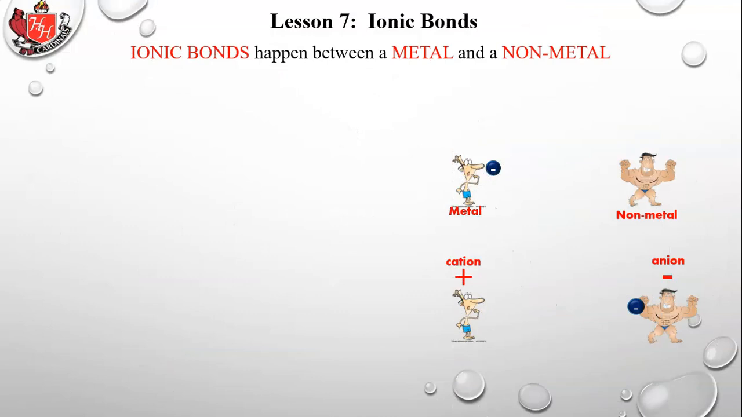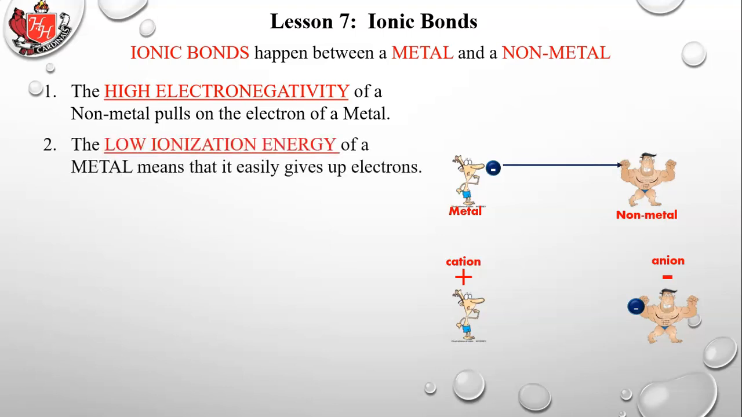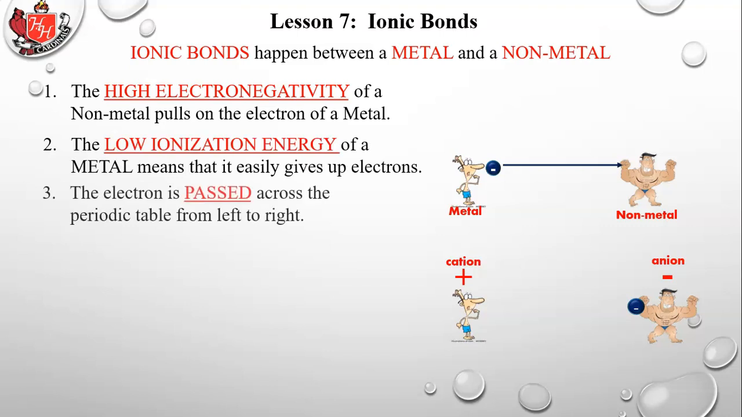Let's look at it again in another way. Ionic bonds happen between a metal and a nonmetal. The high electronegativity of a nonmetal pulls on the electron of a metal. So the strong guy is pulling on the electron of the weak guy. The low ionization energy of a metal means that it easily gives up electrons. The electron is passed across the periodic table from left to right.